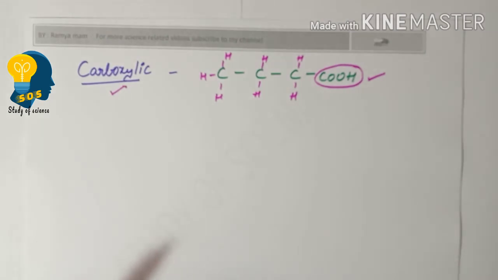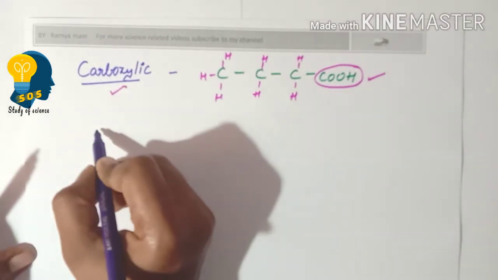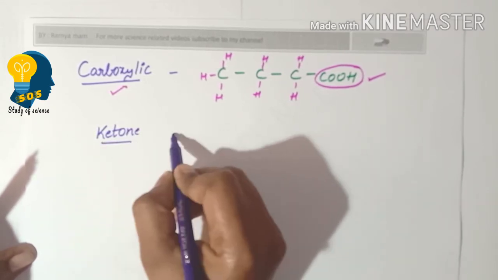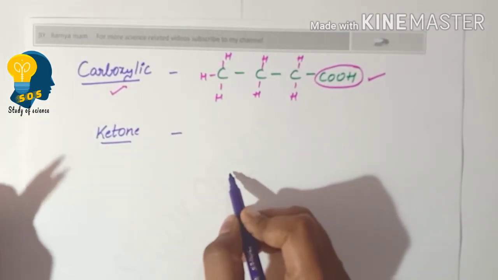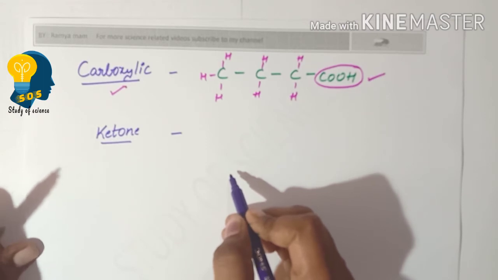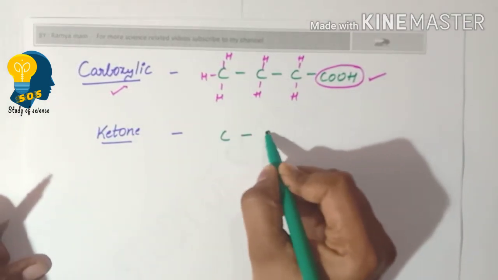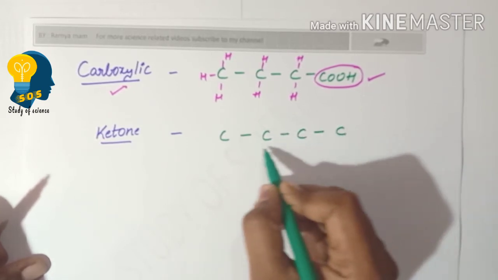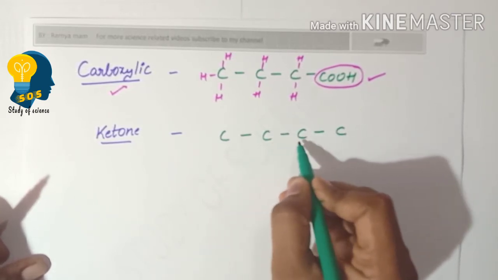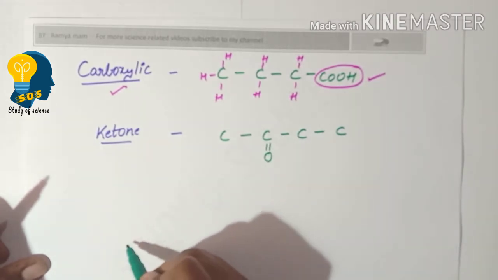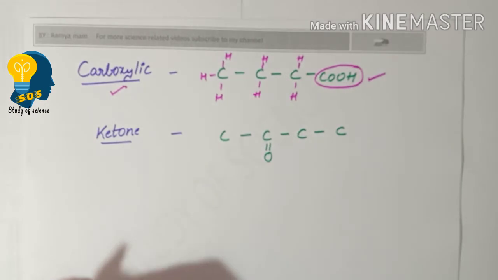And the next we have understood was the ketone group. Ketone group is identified by the presence of C double bond O in it. That will be present in between the longest carbon chain. For example, take the longest carbon chain, and in this chain, if any two carbons are getting attached to an oxygen, then we consider this group as the ketone group.